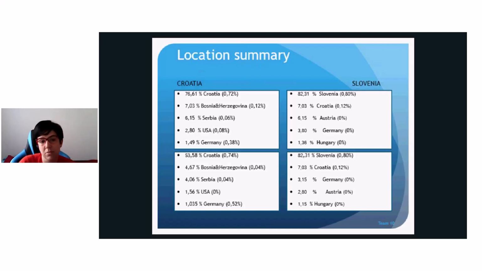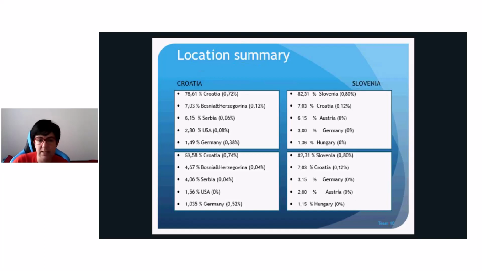We can see that in Croatia, 76% of our users are Croatian people in February, and in March 73% are from Croatia, and in Slovenia 82% are from Slovenia.